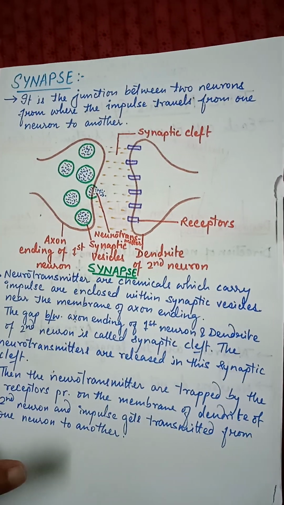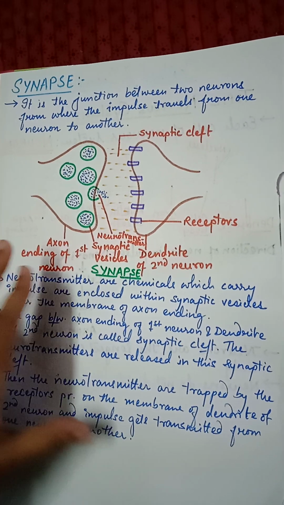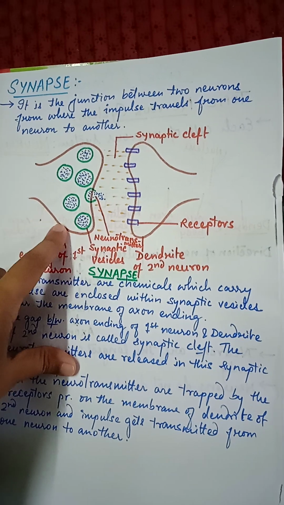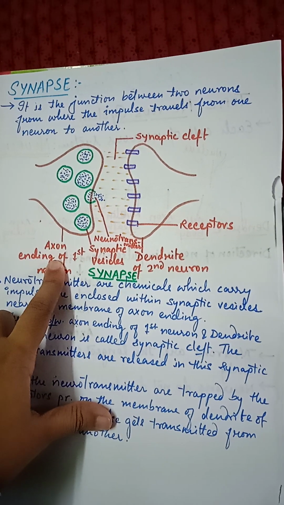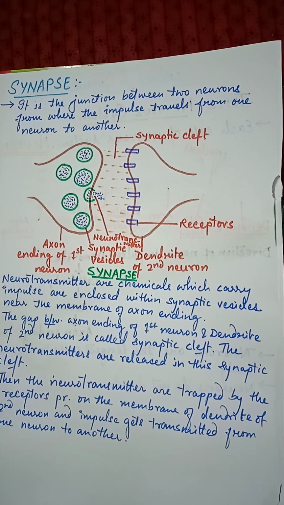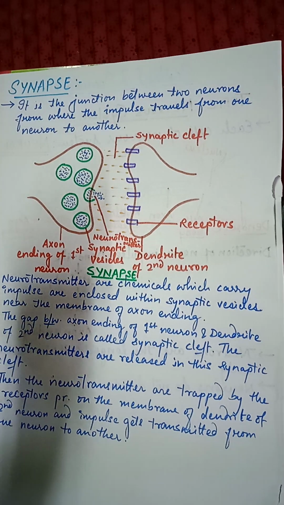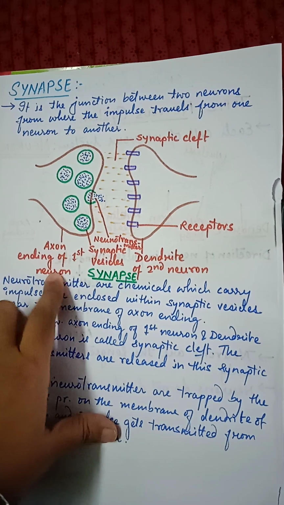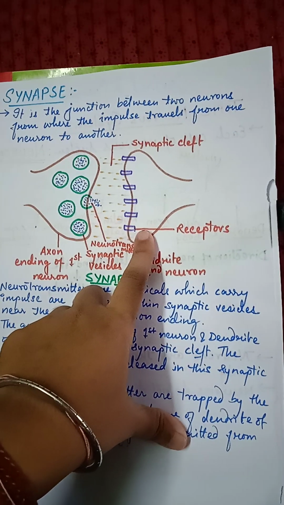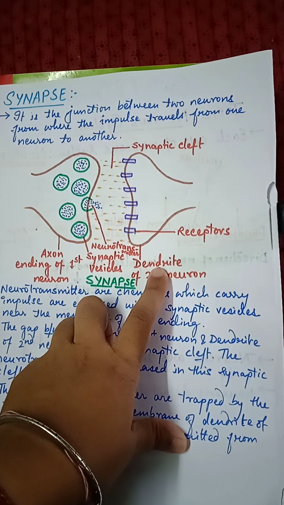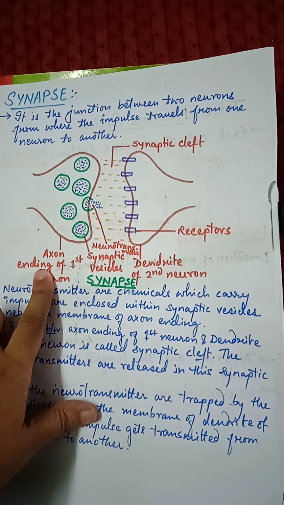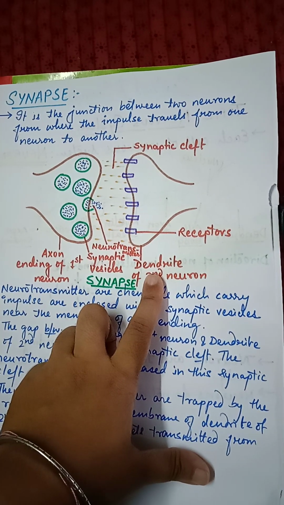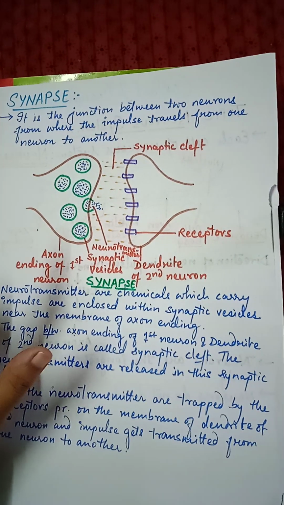Now if we study with the diagram, it will be more clear. So this is the first neuron, and the first neuron's last part is the axon ending. For example, the impulse is coming from the dendrite, cell body, axon, and now it has reached the axon ending. This is the axon ending of the first neuron. Then comes the second neuron. The second neuron's first part will be dendrite. The first neuron's last part is axon ending, and the second neuron's first part will be dendrite. This whole thing is known as synapse.